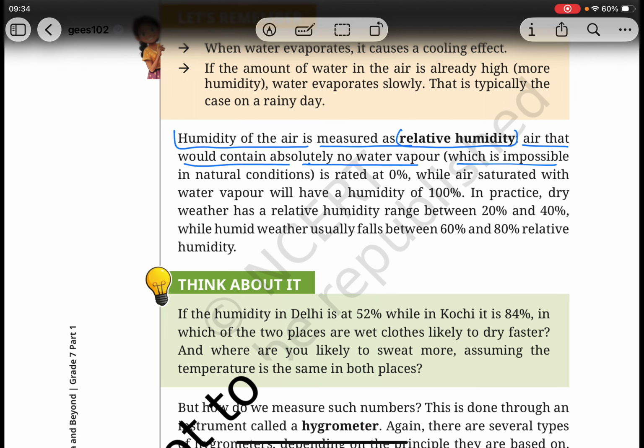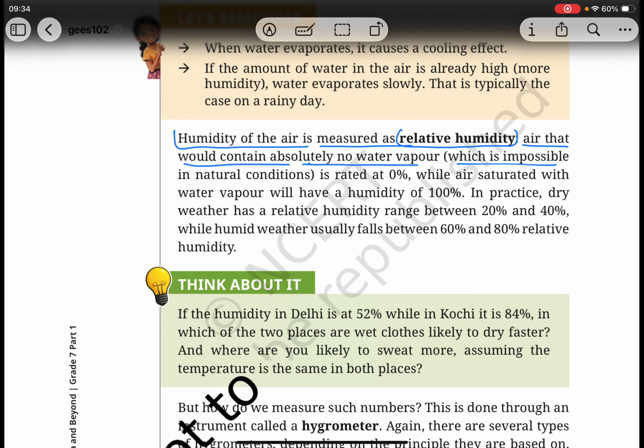In practice, dry weather has a relative humidity between 20% and 40%, while humid weather usually falls between 60% and 80% relative humidity. But how do we measure such numbers? This is done through an instrument called a hygrometer. Again, there are several types of hygrometers depending on the principle they are based on.